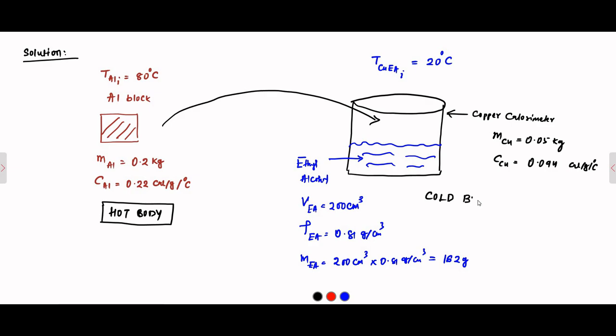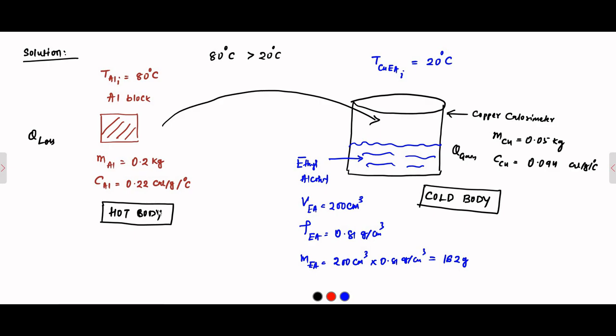Cold in the sense it is at a lower temperature. So when these two are brought in contact, obviously heat will flow from the hot body to the cold body because of the temperature difference, because 80 degrees Celsius is greater than 20 degrees Celsius. So this will lose heat and this will gain heat.